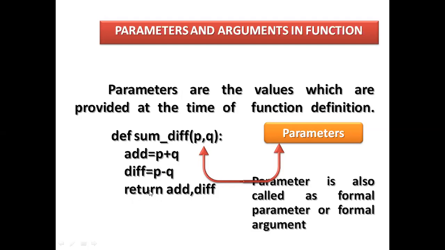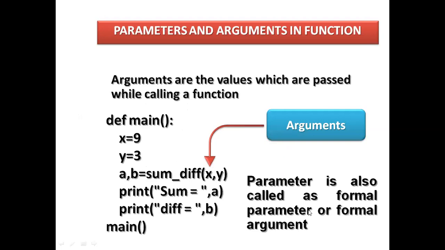So what do you mean by return here? Whenever you are using numeric arguments here, you must return the result. So these are numeric arguments, we must add, and the difference will be returned here. So this is called a parameter. A parameter is also called a formal parameter or a formal argument. Now main is a function used directly here, not a user defined function. It is an inbuilt function also. So there is no parameter, it is empty.